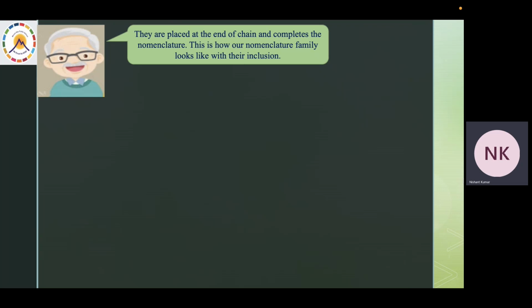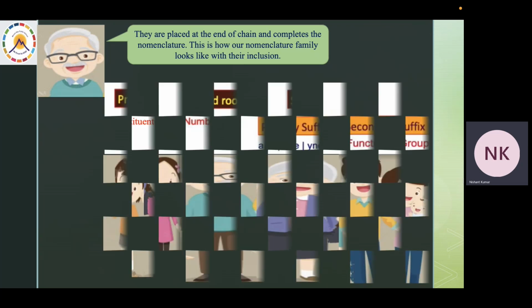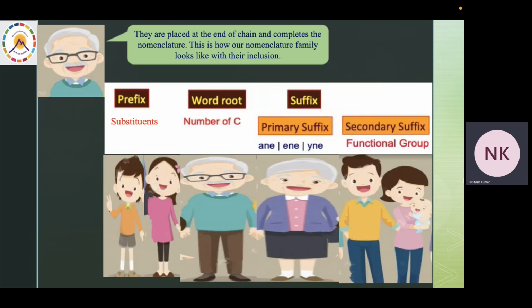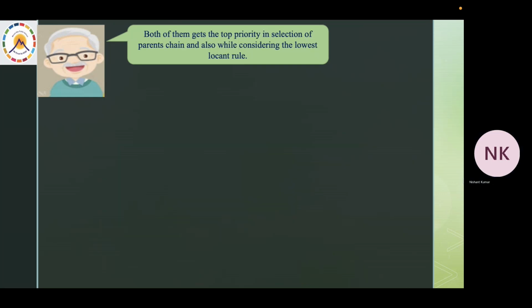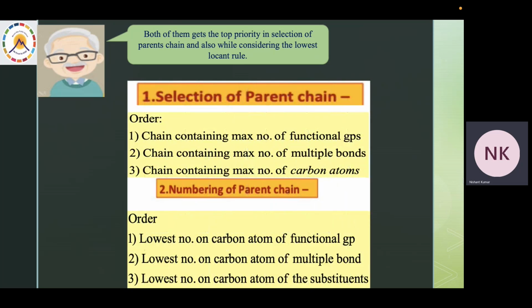This is how our nomenclature family looks with their inclusion. Firstly come our little ones, the prefixes representing the substituents. Then comes me with the word root, followed by my wife representing whether the chain contains double, triple, or single bonds. And lastly come my son and his wife representing the functional group. Both of them get the top priority in selection of the parent chain and also while considering the lowest locant rule. Let's see how the order changes with their inclusion.